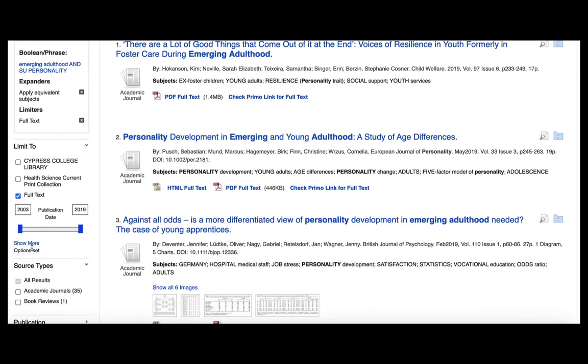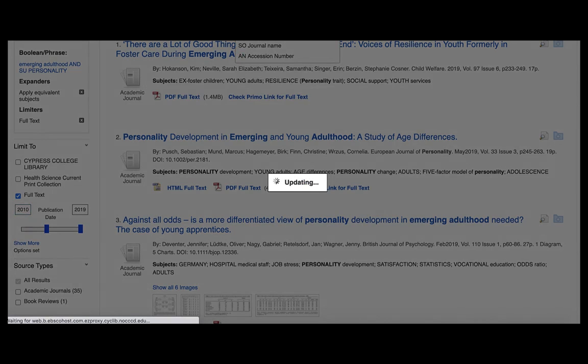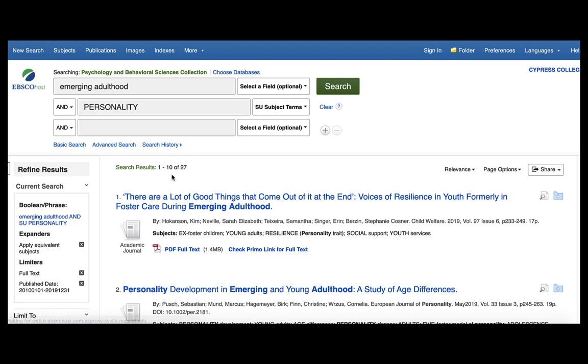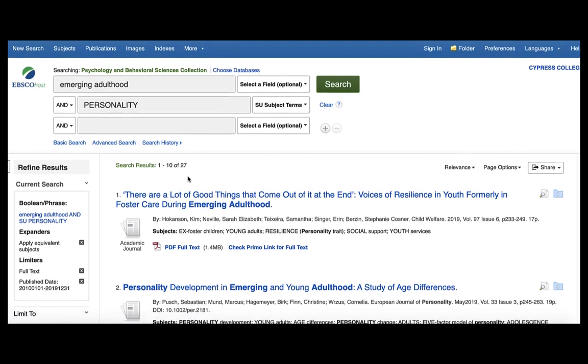Our results are from 2003 to 2019. We really want to narrow that down to the last 10 years. So I'm going to type in 2010, and now we have 27 results.